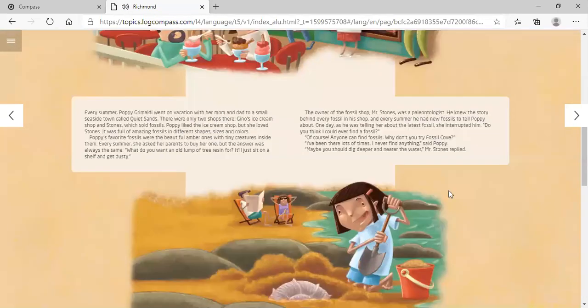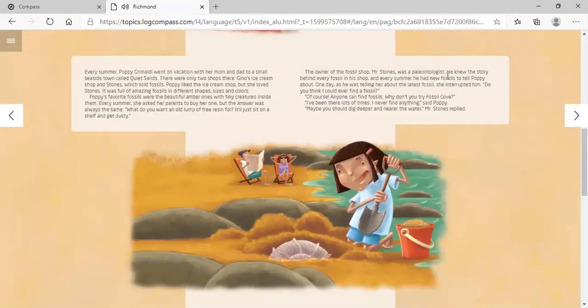Mr. Stones was a paleontologist. He knew the story behind every fossil in his shop. And every summer, he had new fossils to tell Poppy about. One day, as he was telling her about the latest fossil, she interrupted him.